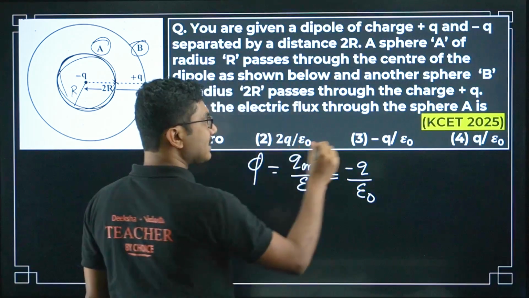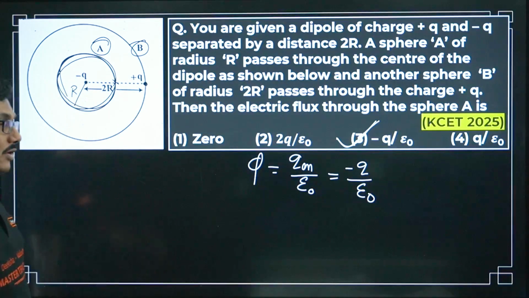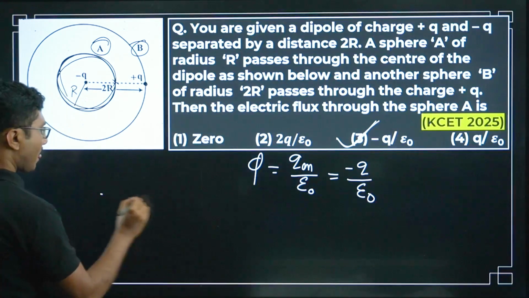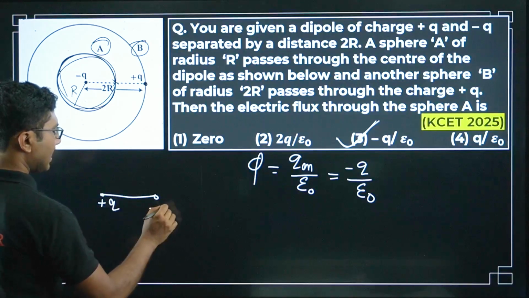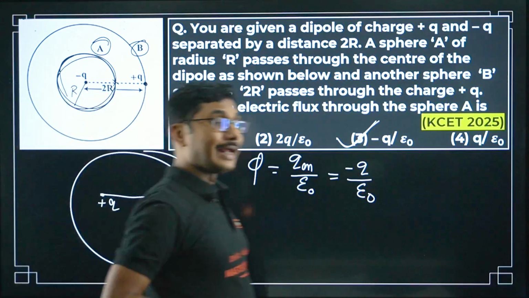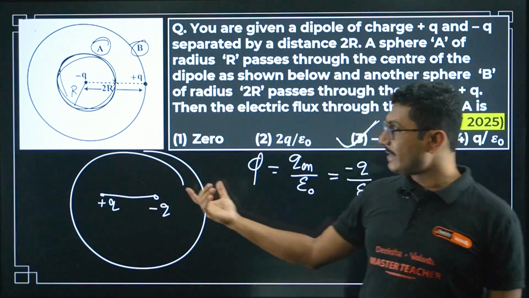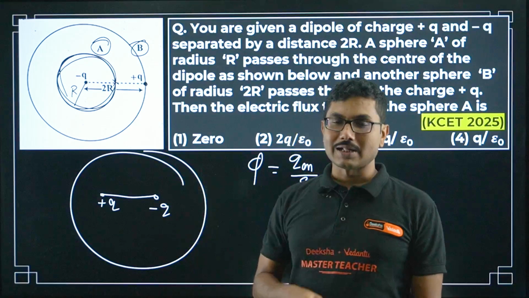So it will be minus q by epsilon naught. So option 3 is correct. Now remember that if both dipole charges, plus and minus, are inside a sphere, if we construct a sphere combining the entire dipole inside it, then what will be the flux? I'll not answer this question.